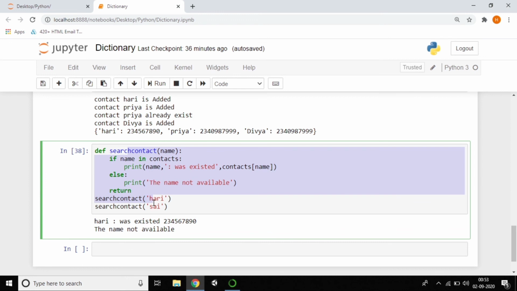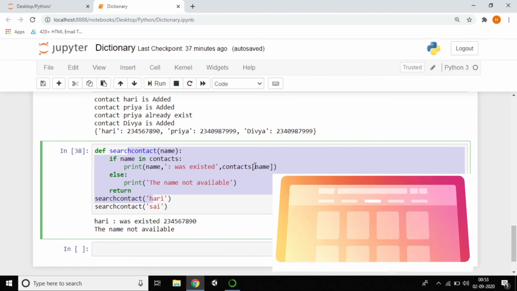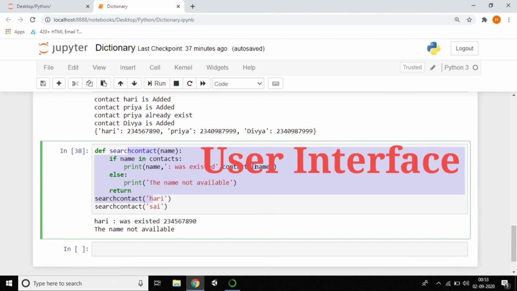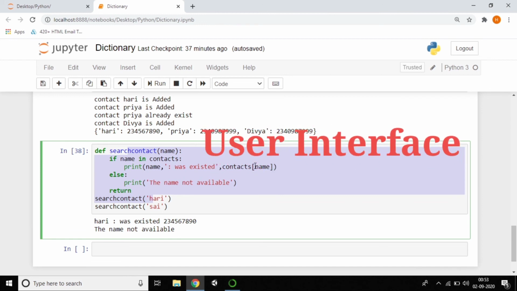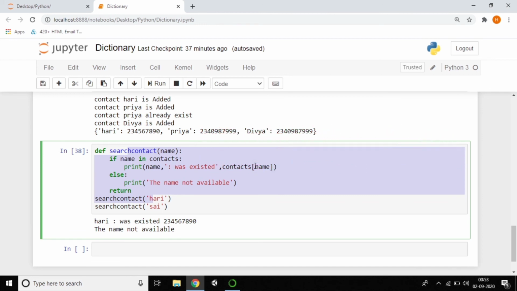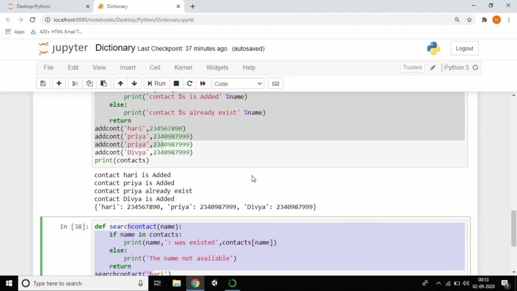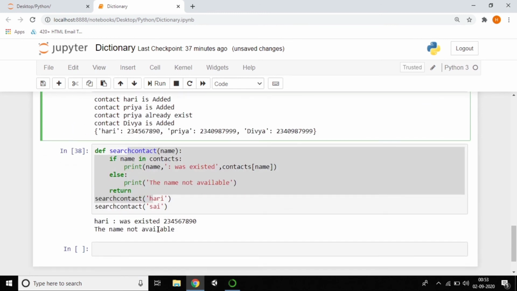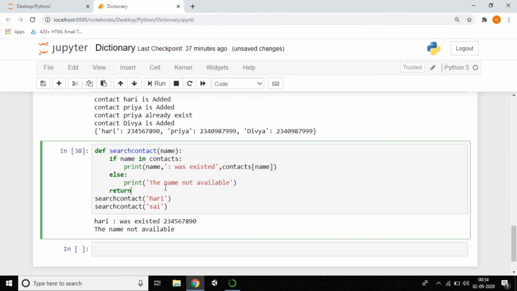It's a really simple example, but the only drawback here is we are not having any user interface. I hope all of us know about user interface. So we are not having any user interface. The background code that we are running is the same as this only. So I think it's very clear. I hope you understood this dictionary concept.